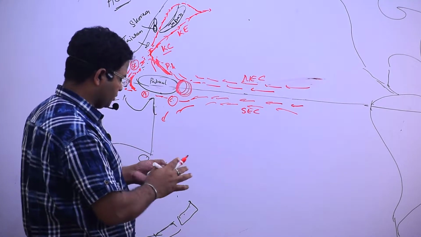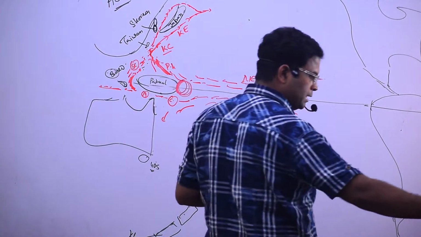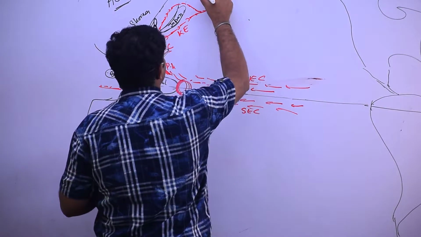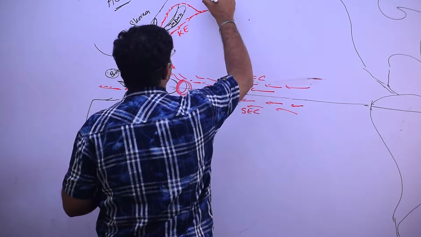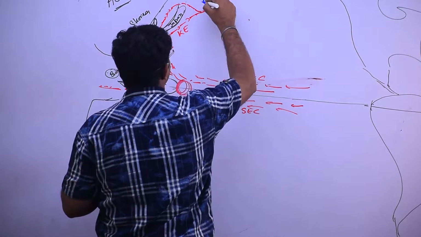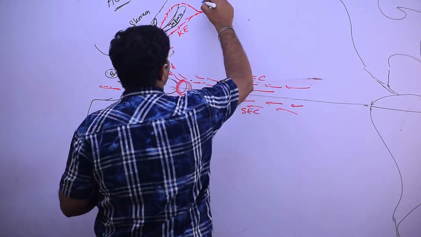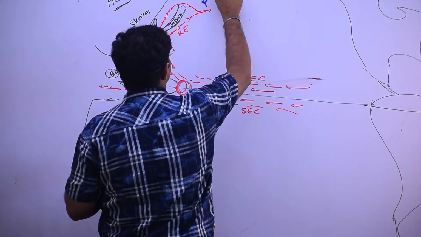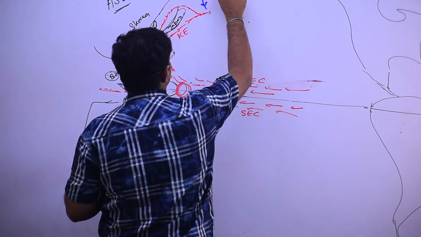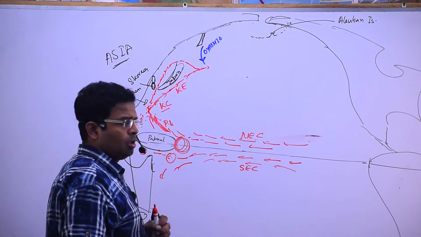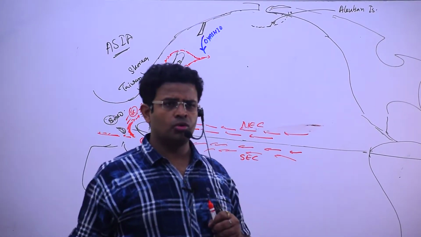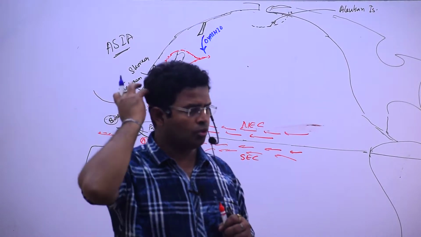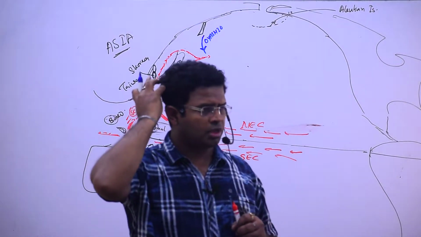Understood? And here this Kuroshio extension meets with Oyashio. Which ocean current? Oyashio, cold ocean current. Kuroshio extension meets with Oyashio. Understood it?